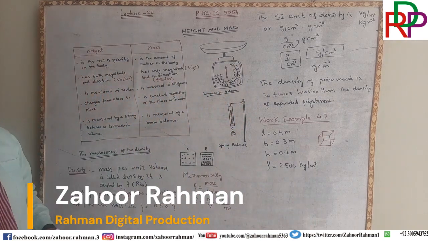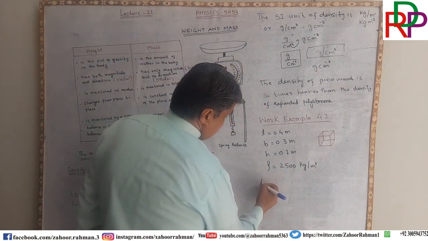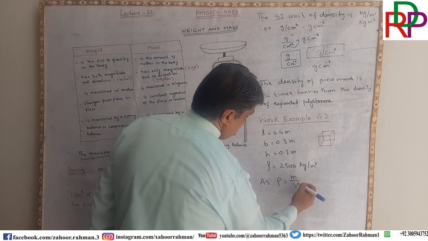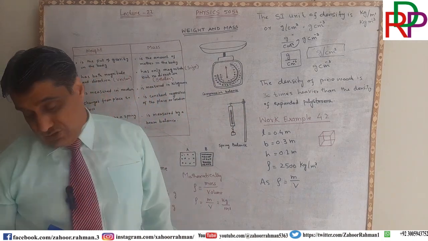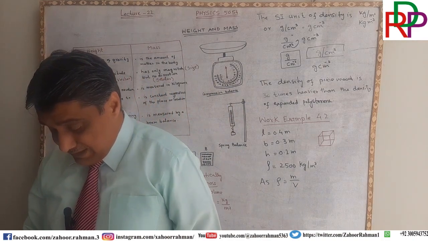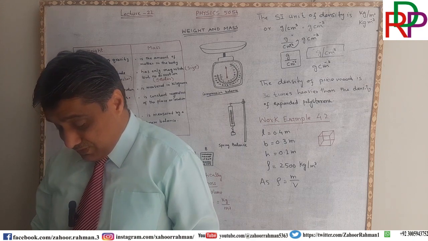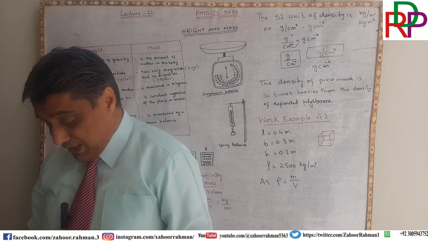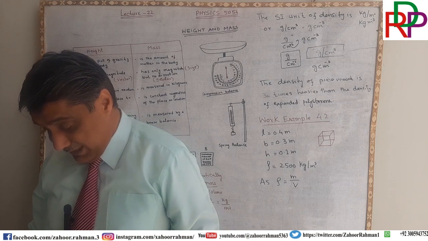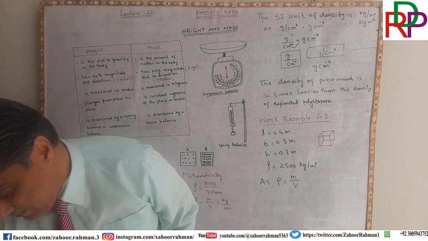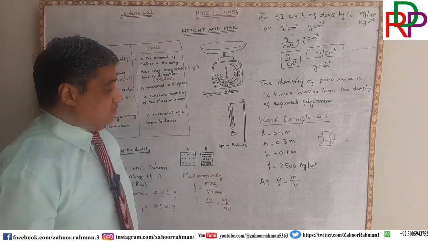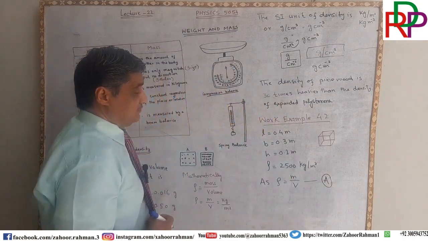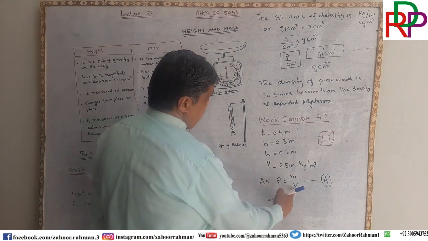This data is given, ladies and gentlemen. Rho is equal to mass per unit volume, and they want us to calculate its mass. I am giving equation number A to it, and we need volume.